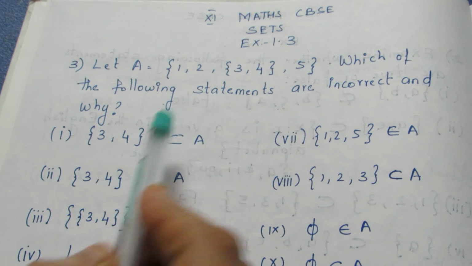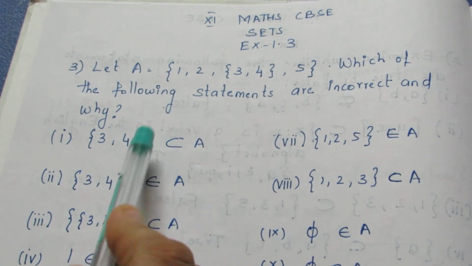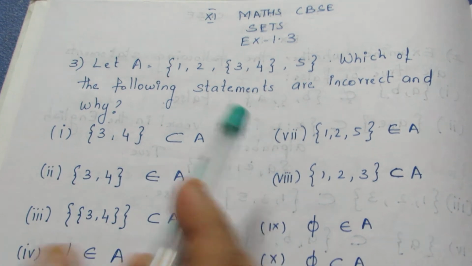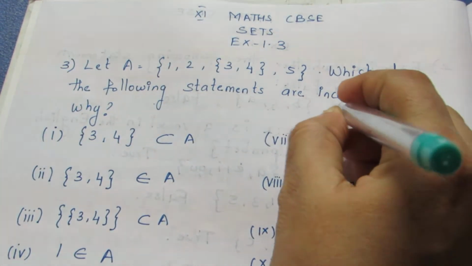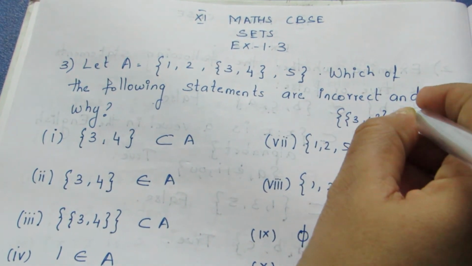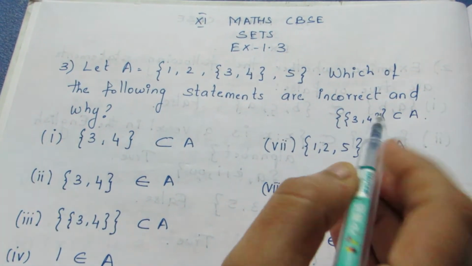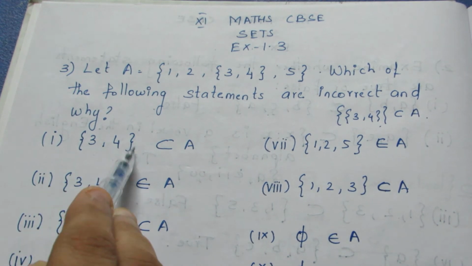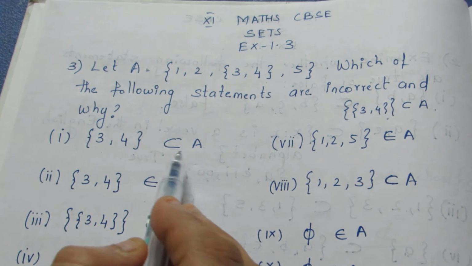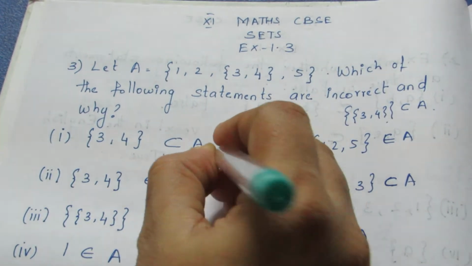But 3, 4 already has a flower bracket, and there should be another bracket to be a subset. If it is like this, then it will be a subset. Here it is not a subset because {3, 4} has become an element now. It is not a subset of A. This is an incorrect statement.